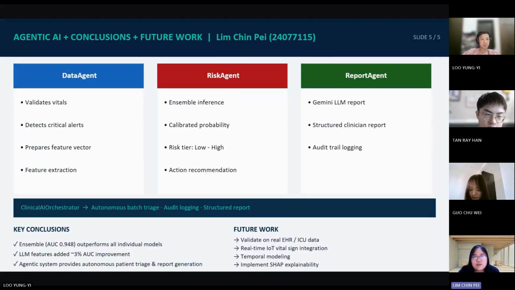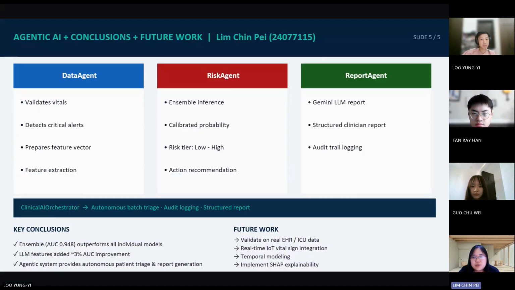I will present the following 3 sections, which are the Agentic AI, conclusion, and recommendation for future work. Our Agentic AI system consists of 3 autonomous AI agents working together. First, the data agent validates patient vital signs against predefined clinical thresholds. It detects threshold breaches and generates alert messages, computes the NEWS2 score, extracts information from text data, and prepares a standardized feature vector for analysis.